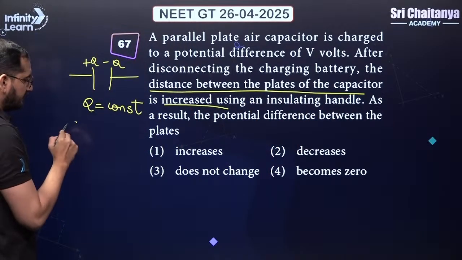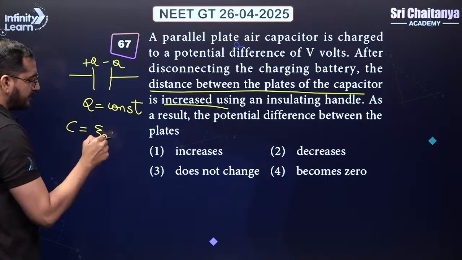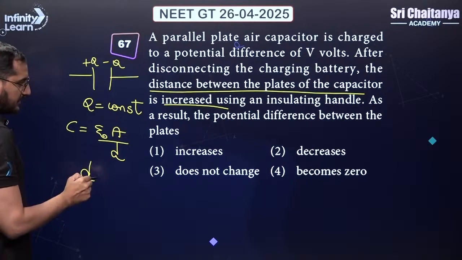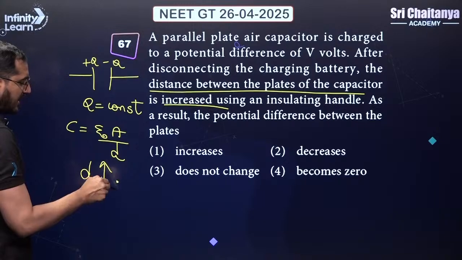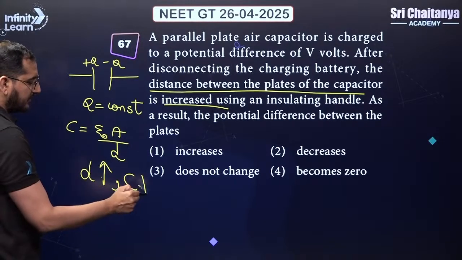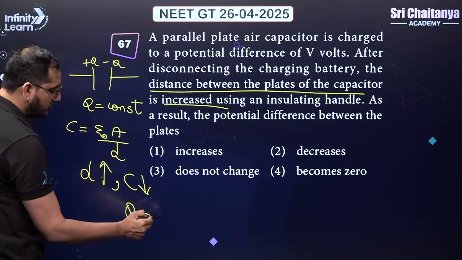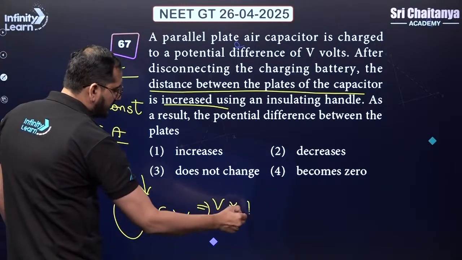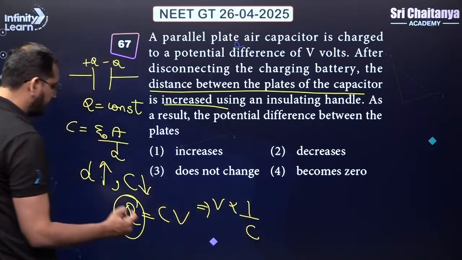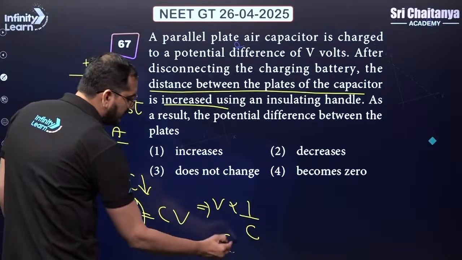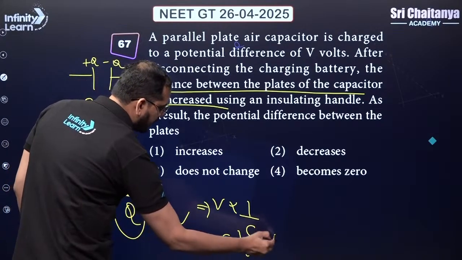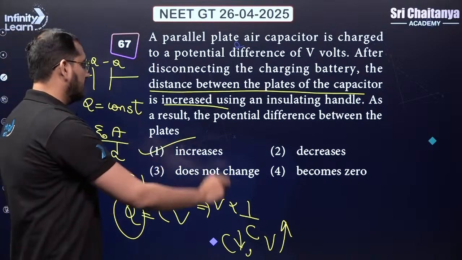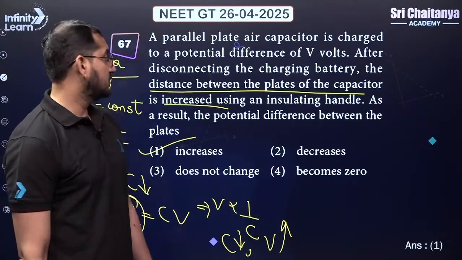Okay. We know that capacitance is epsilon naught A by D. The D is the distance. Distance is increased. So what will happen to C? The C will decrease. We also know that Q is equal to CV, and Q being constant, V will be inversely proportional to C. And if C is decreasing, then the potential will increase, right? So the potential will increase. Your first one is the correct answer.